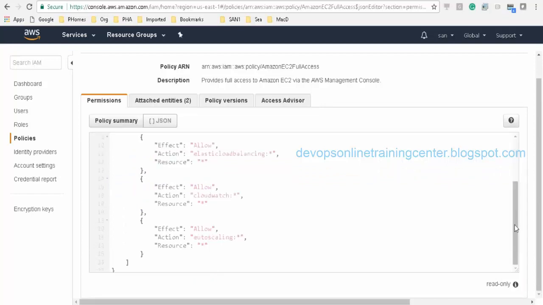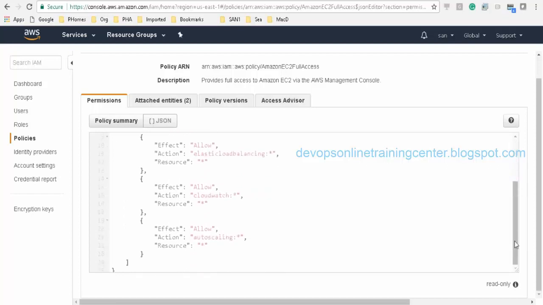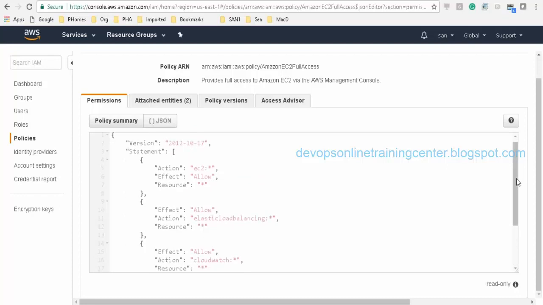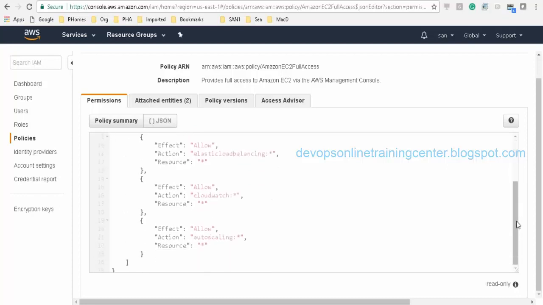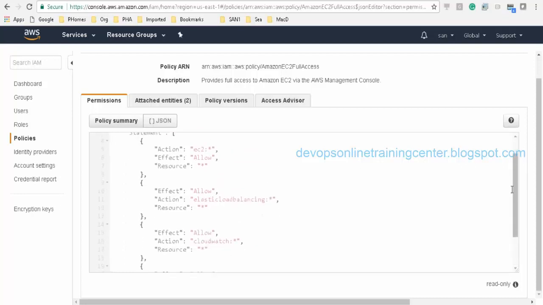Then the resource, permission, right? So we can create our own policy with this kind of JSON syntax. I have never tried creating that. I think we can create using this syntax, so we need to follow the exact syntax.